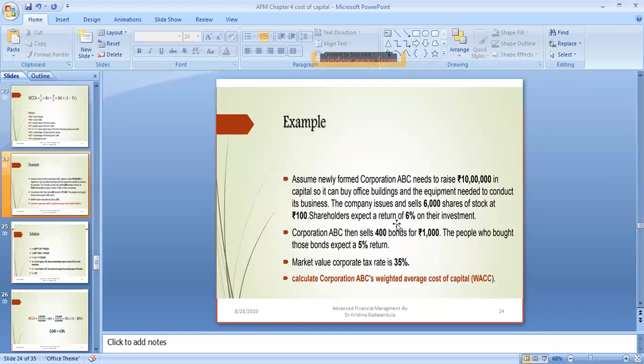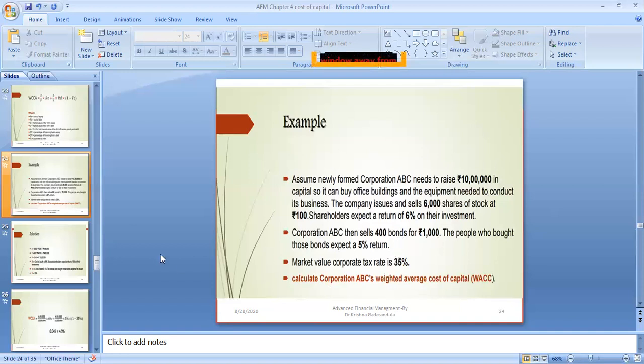Apart from these shares, they are also selling 400 bonds at the rate of 1,000 each. The people who purchased the bonds expect a 5% return on the bonds. They are expecting 5% interest, and the corporate tax rate is 35%. This is the equity proportion, this is the debt proportion, and this is the tax proportion. The combination of these three calculates the Corporation ABC weighted average cost of capital.